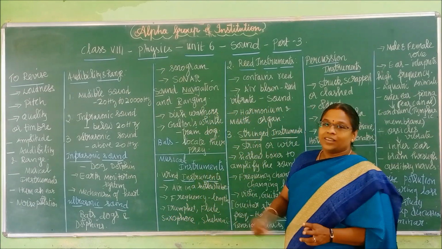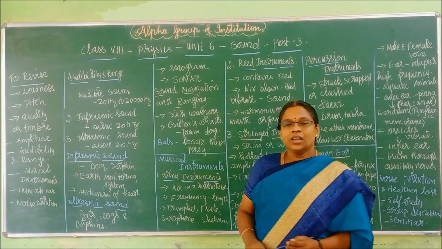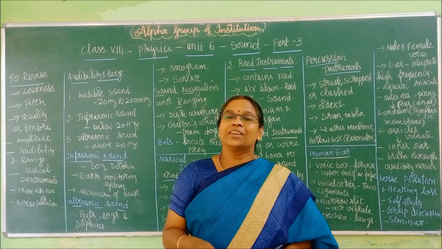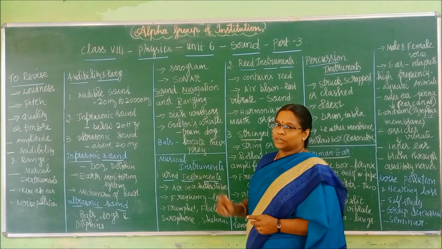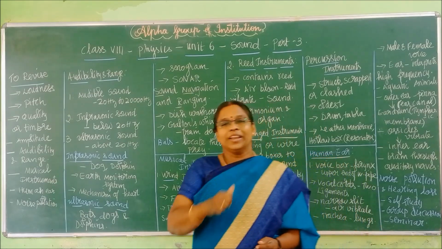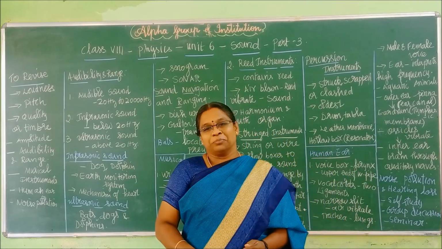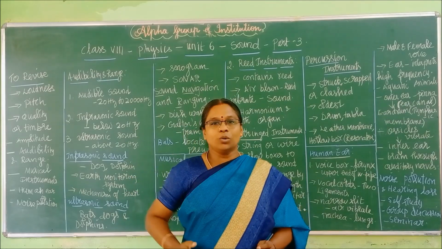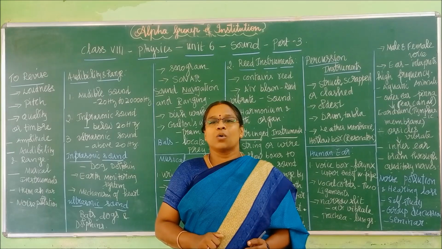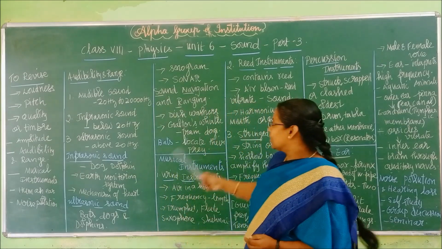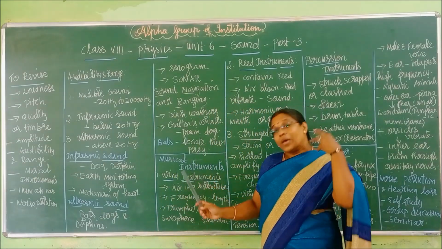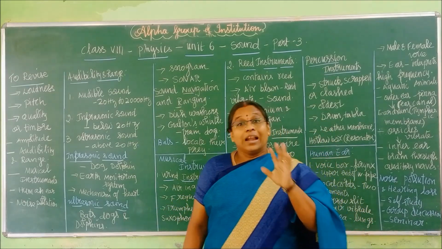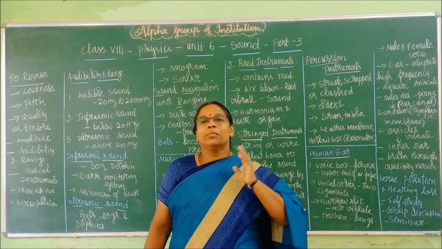Then Galton's whistle. This is very interesting, children. Police people train dogs, no? So they have a whistle, and that whistle's name is Galton's whistle. But what is the beauty of that whistle, students? No sound will come. The police trainer will whistle it, but no sound will come. But dogs will feel that sound, that vibration, because that whistle is specially designed to produce a very high frequency, that is, ultrasonic sound. So we will not be able to hear it.